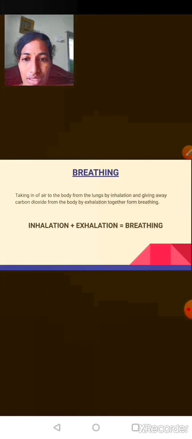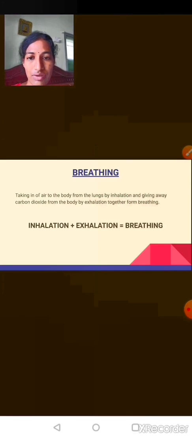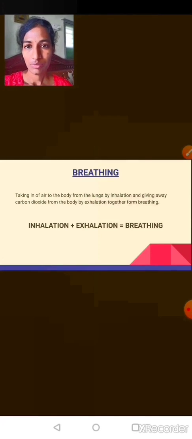So here you can see, taking in of air to the body from the lungs by inhalation, and giving away the carbon dioxide from the body by exhalation, together form the breathing. Or in simple terms, inhalation and exhalation together form the term called breathing. So now you are clear with the new term called breathing.